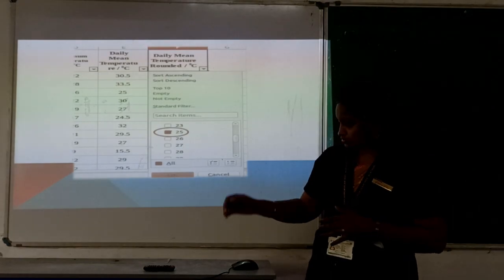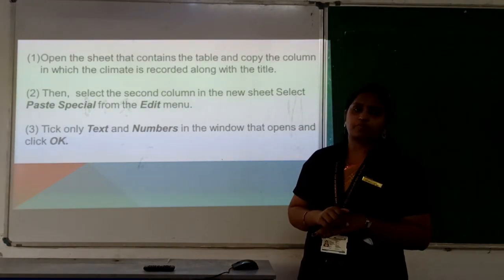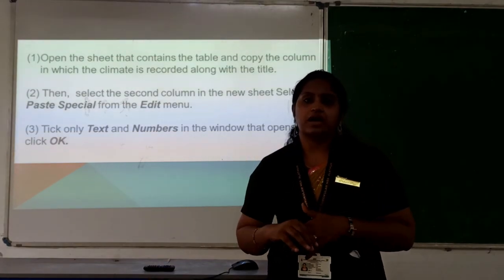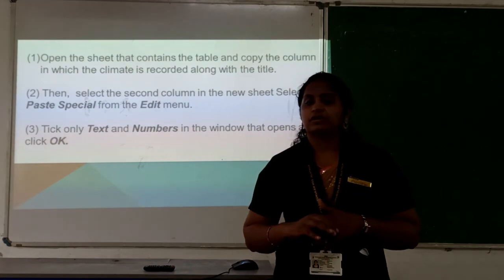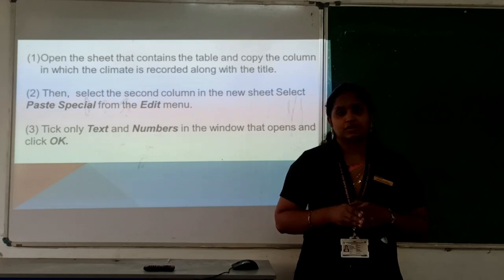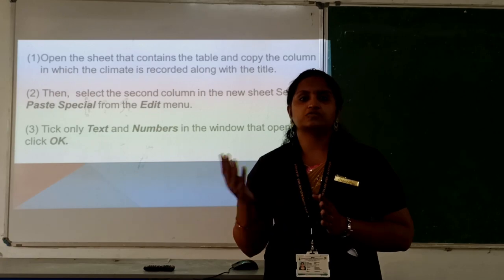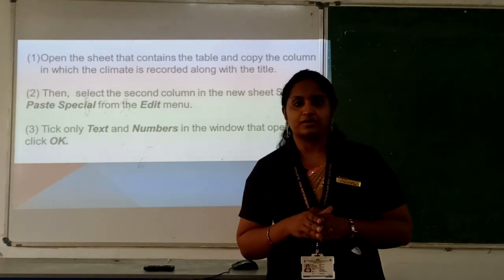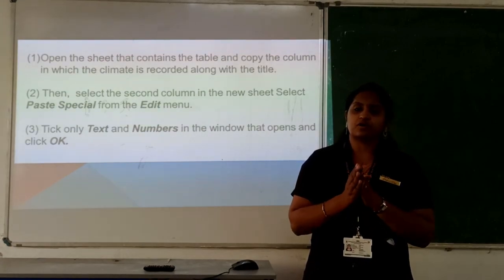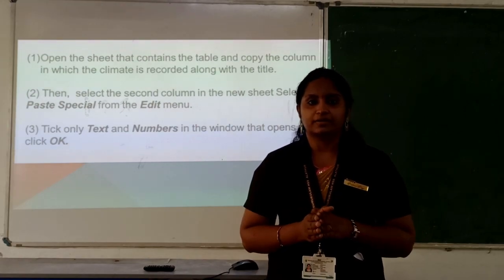Okay. So the next one is how we can copy and paste. If your teacher is preparing a calculation chart to calculate your marks and average mark, so they have to copy the equation to another sheet, for the half yearly. If she wants to copy the content with the equation, how can we do that?